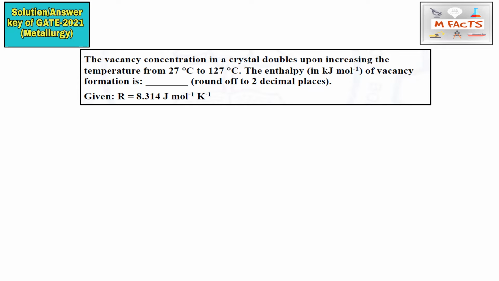First of all, what is the formula for vacancy concentration? I am writing here the concentration of point imperfection. The formula is Nv by N, sorry, that is capital N, Nv by N equals exponential of minus Q by RT. That is an Arrhenius type of equation. Nv by N is basically the concentration of point imperfection, which in this case is vacancy, so this is the concentration of vacancy. That is our main equation.